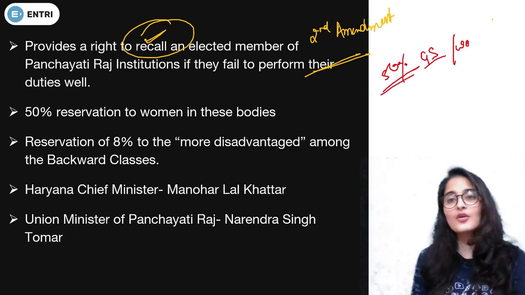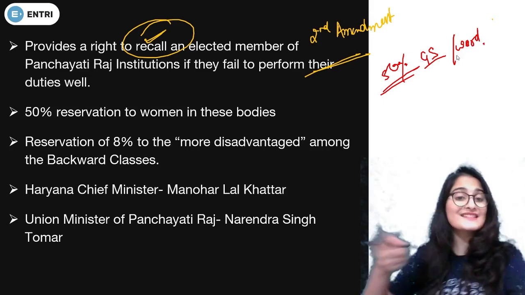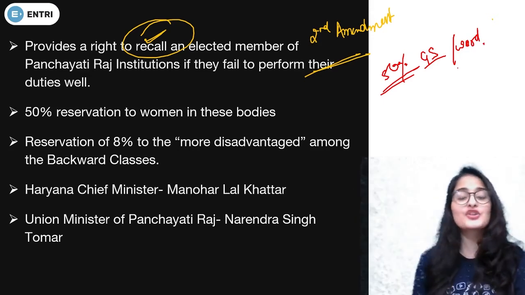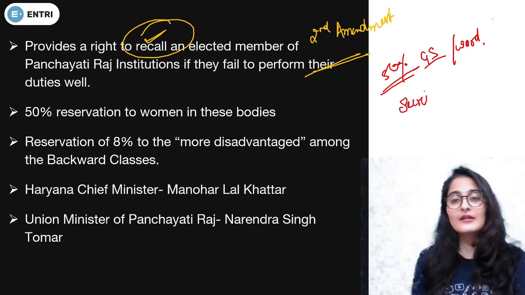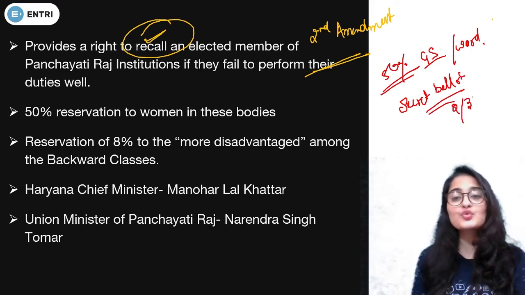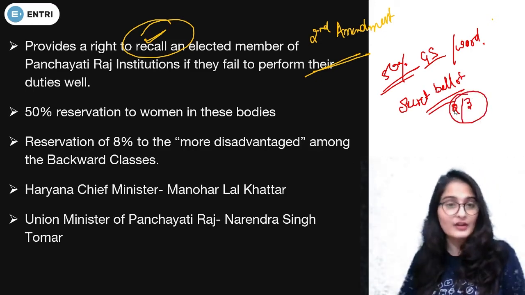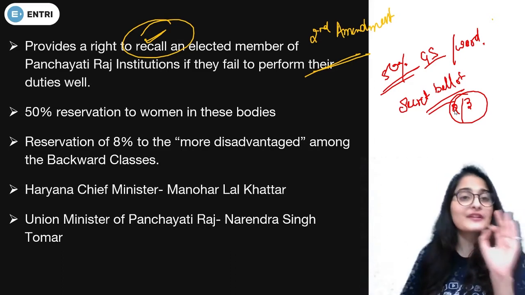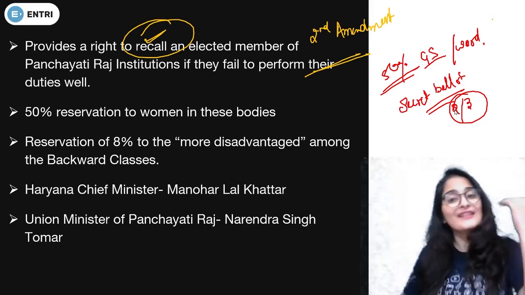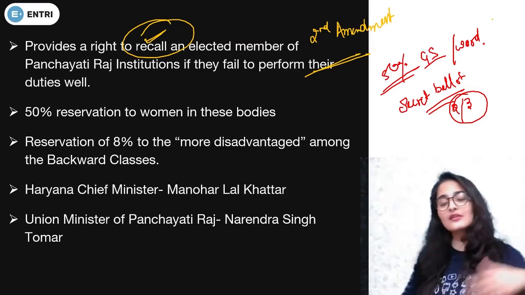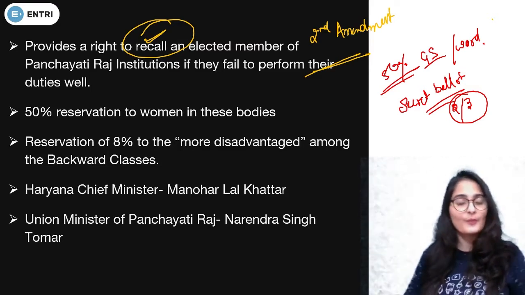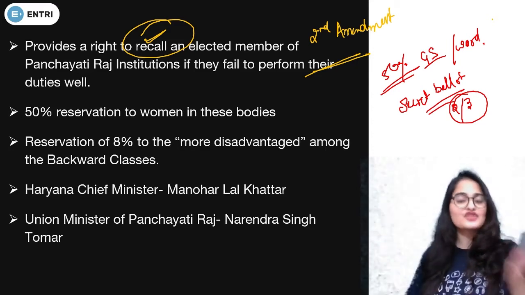Once this has been initiated, there is going to be a secret ballot process. In the secret ballot, at least two-thirds majority of the total member votes is required. At least two-thirds have to be in favor that the removal should take place. Only then will the member be removed. It's not like you woke up one day and said we don't want this member. No, for removing a member, there has to be a certain process, and this is the process.